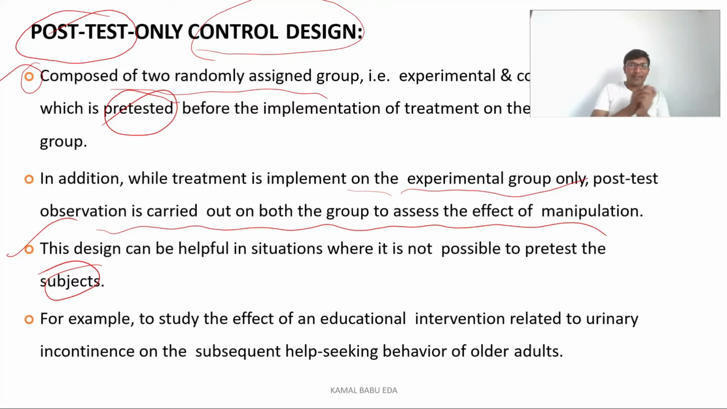So you cannot do a pre-test. In cases where the person has some kind of disease, before the disease occurs you cannot go to the person's home and do the test. So a pre-test is impossible there. What you can do is just give the treatment and observe the desired effect of the treatment, that is the post-test. So we have this post-test only control design.